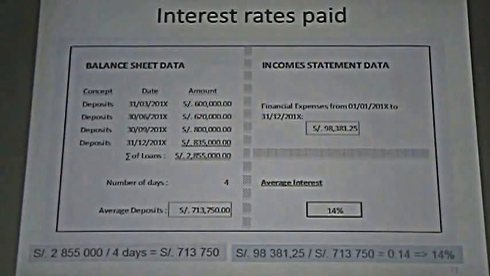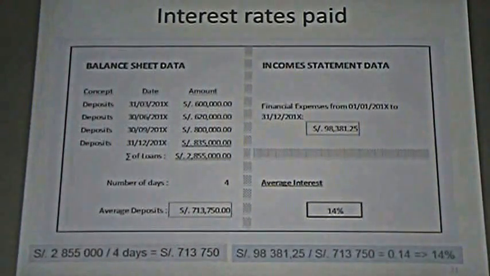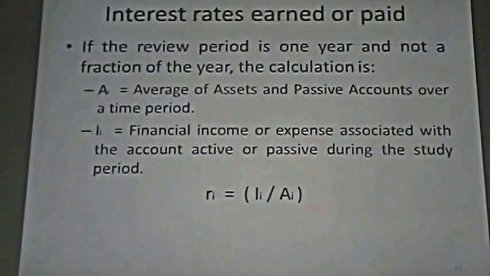And we have the information for this year on the left side. So we can divide 98,000 soles and some more by this average deposit. And it means that we are paying 14%. Take this into account, because I tell you again, I could ask you something like this in the practice.